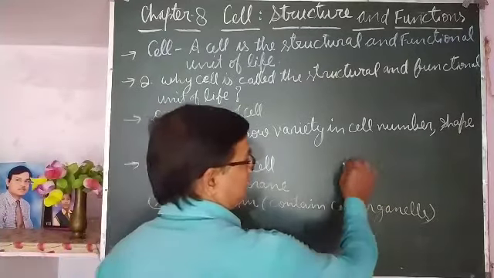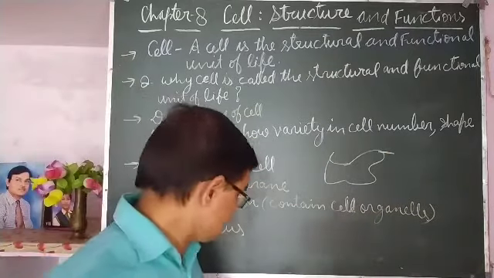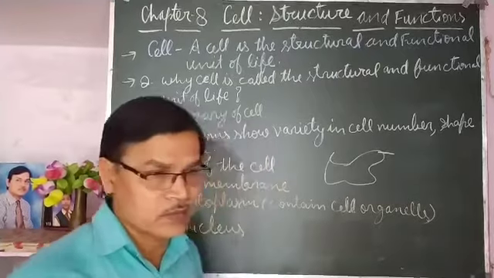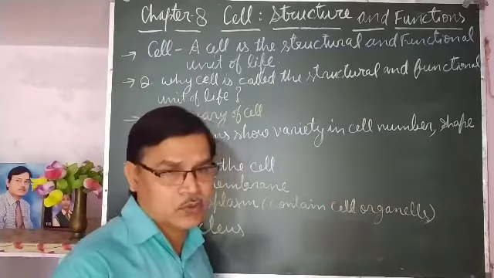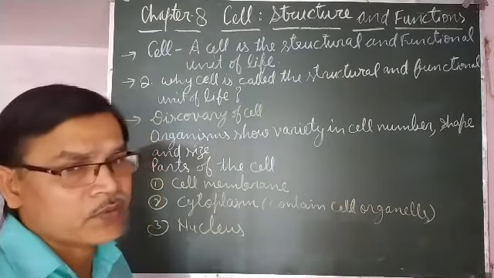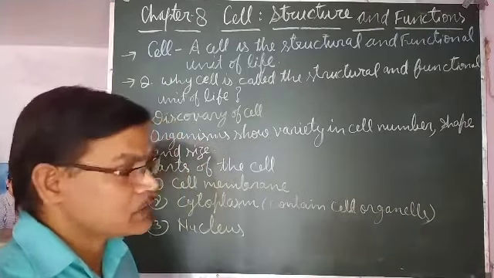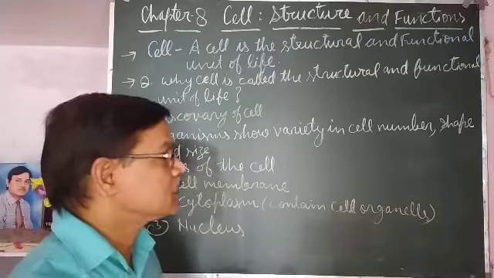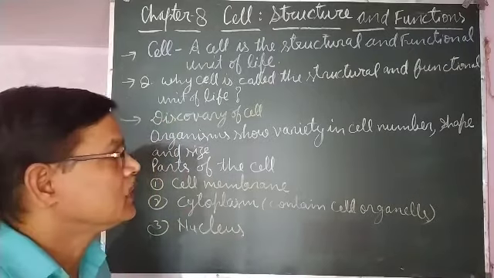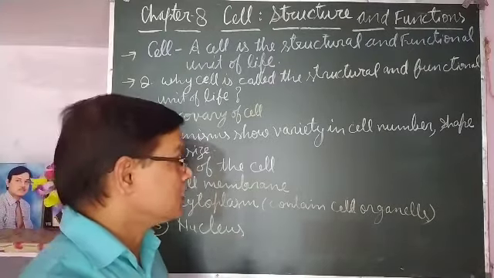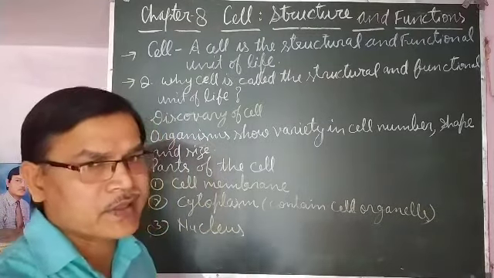Amoeba produces outgrowths that are called pseudopodia. That's why its shape is irregular, means continuously its shape changes because of producing pseudopodia, and it produces pseudopodia for locomotion and for capturing food. It is also called false feet, because pseudo means false and podia means feet. It is called false feet because it is not permanent, it appears and disappears.